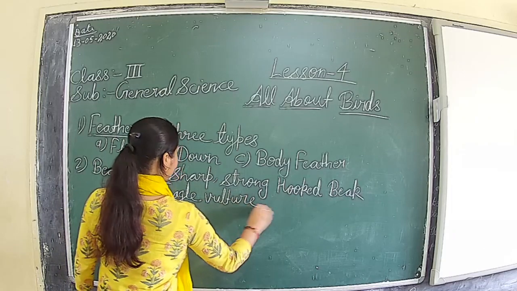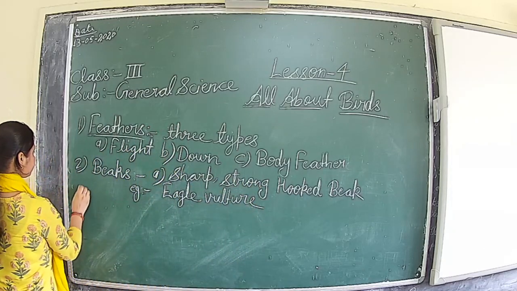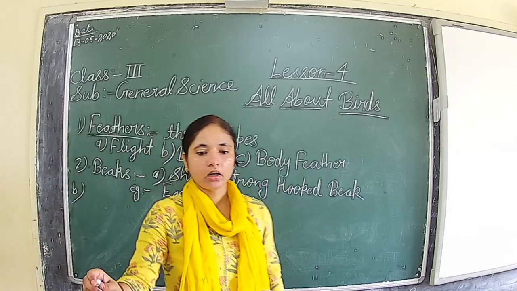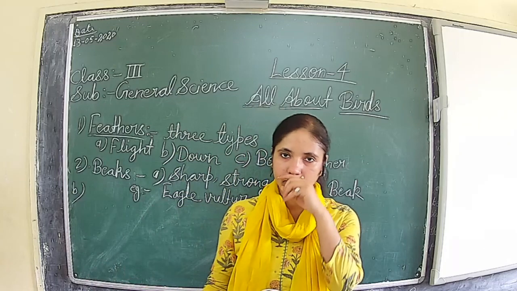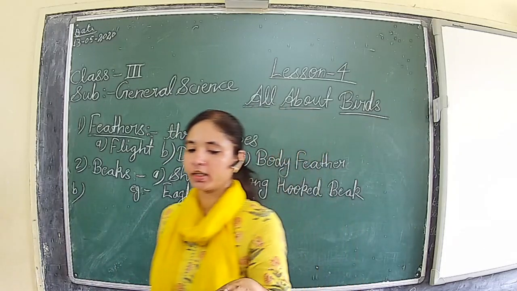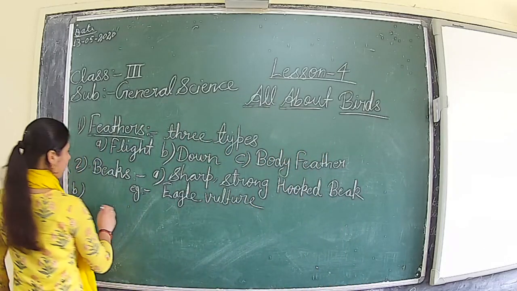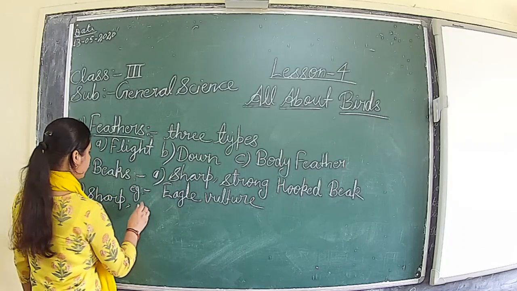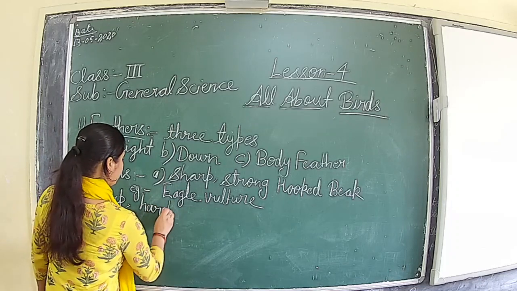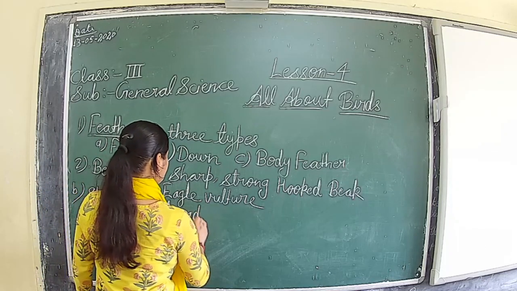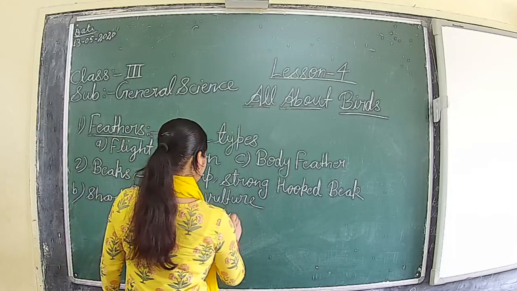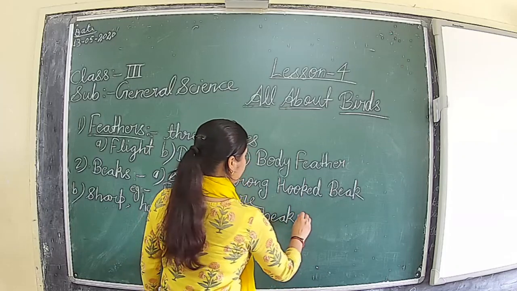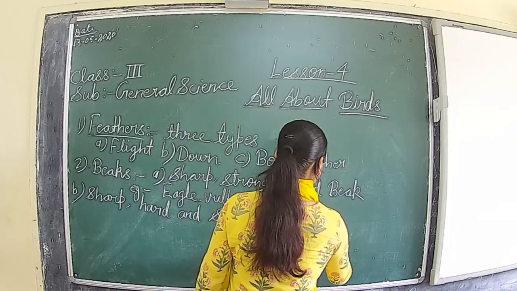Second, we have seen the short, hard, and stony beak. These type of birds are also called seed eaters. Examples of this type of birds are pigeons.